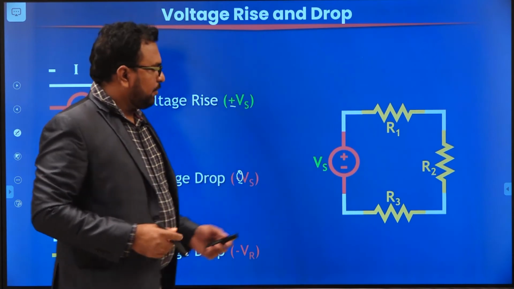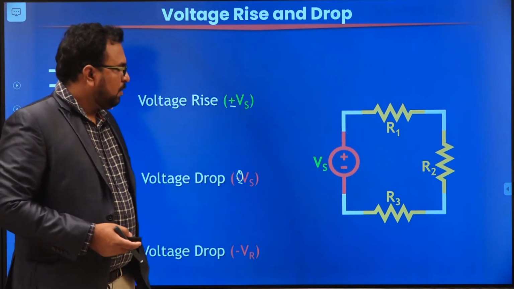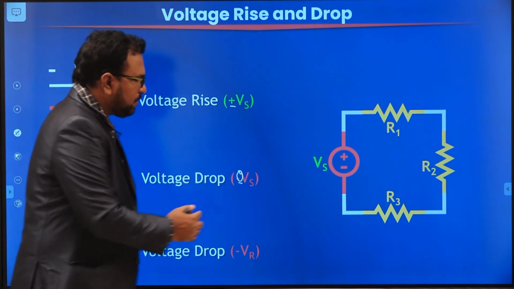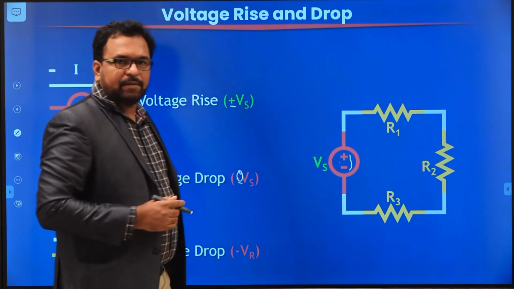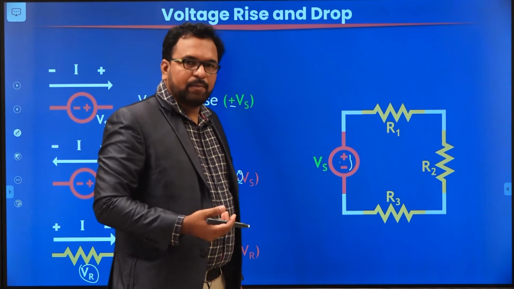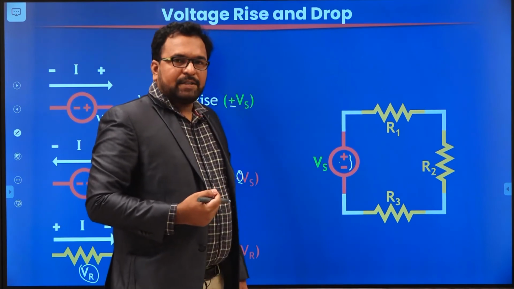So I have considered a circuit like this, where there are 3 resistors and 1 source. If you observe clearly in the circuit, the source has polarities, so plus and minus polarity is already given. But what about the resistors R1, R2, R3? They have not been given polarity. So that means we have to assign polarities first.